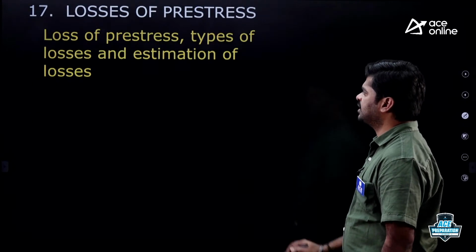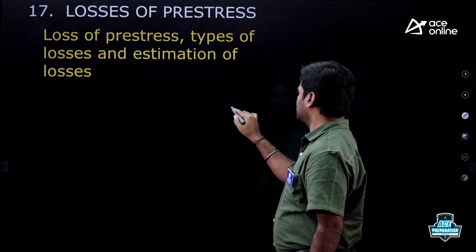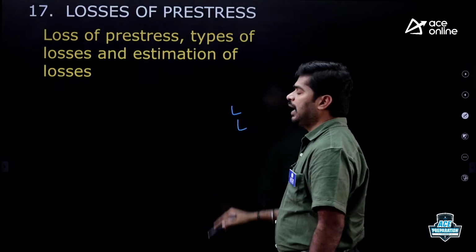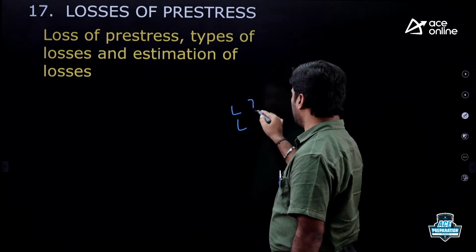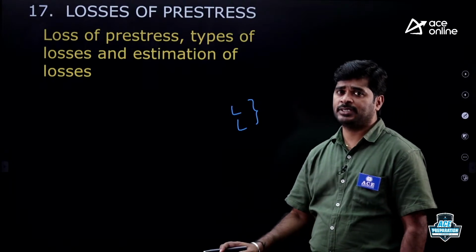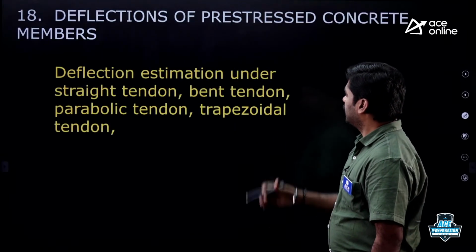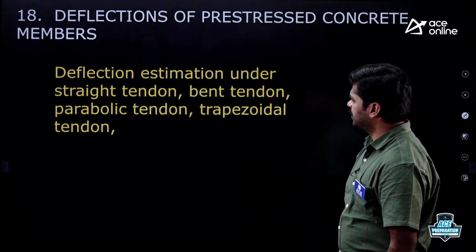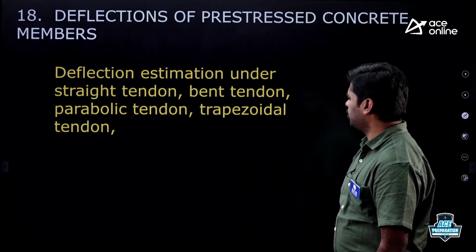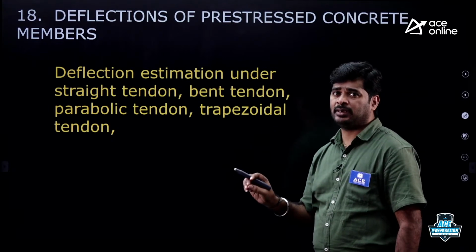Coming to the losses chapter, estimation of losses. Most of the times they are going to ask, my dear, loss of stress due to elastic deformation of concrete or loss of stress due to anchorage slip. From these two areas they are going to ask questions mostly. Otherwise, they are going to ask a question on loss of stress due to friction. Okay, fine. Next chapter, deflections of prestressed concrete members. My dear, how to estimate the deflection under straight tendon, bent tendon, parabolic tendon, trapezoidal tendon, right? A simple question you may expect in GATE.